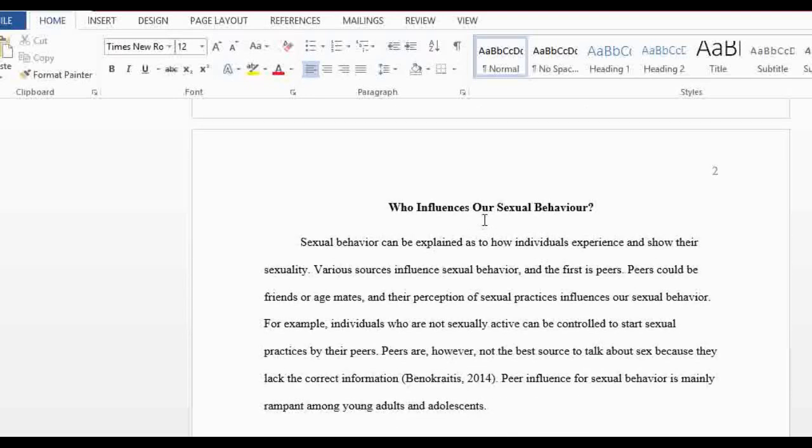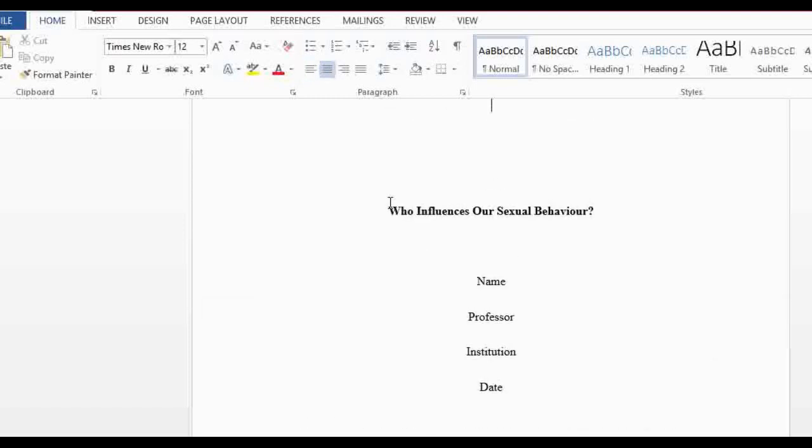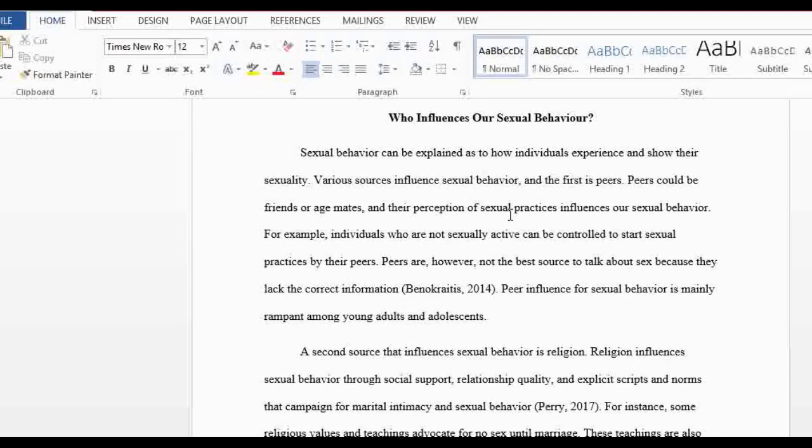So in APA 7th edition, we don't write "Introduction." We just write the topic of the question, which is also here. Who Influences Our Sexual Behavior is going to be our introduction. Then we're just going to look at the basic structure.